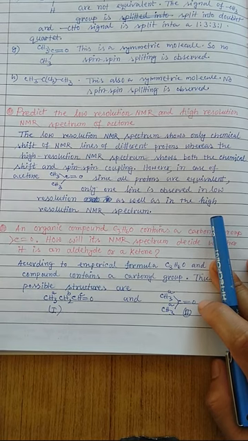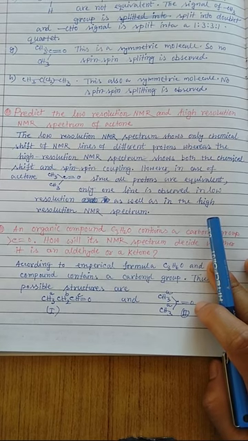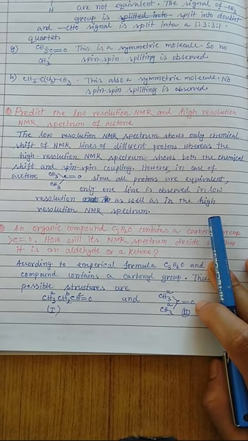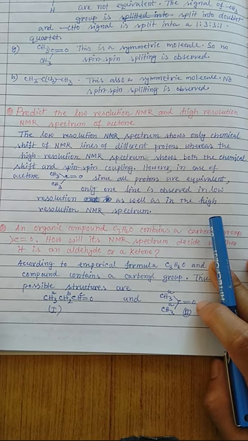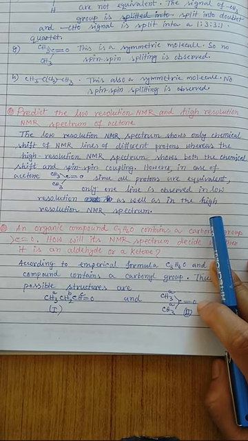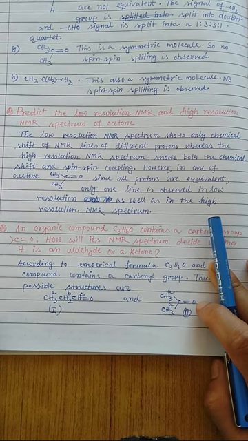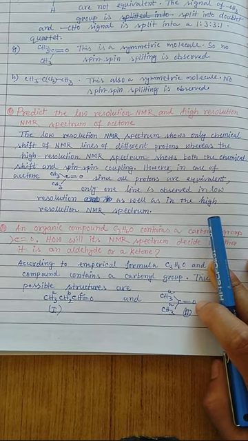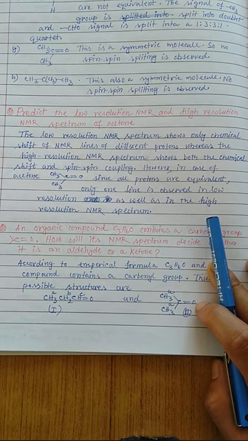Predict the low resolution NMR and high resolution NMR spectrum of acetone. The low resolution NMR spectrum shows only the chemical shifts of NMR lines of different protons, whereas the high resolution NMR spectrum shows both the chemical shifts and the spin-spin coupling. But the question is, we know that in a low resolution NMR spectrum we find only the position of the peaks and the area under the curve. From this area under the curve we try to find the number of protons.